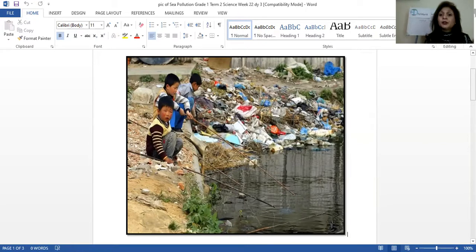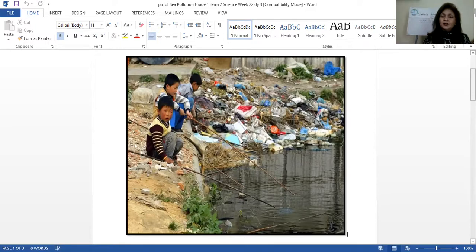Because it's been polluted. It's been polluted by different garbage, different rubbish that people throw in the water, or by oil or all the waste products that go in the water. So the water has become polluted. The water has become dirty, full of germs, right? Yes or no? Otherwise, what's the color of water? It's natural color. It's clean and clear, right? But here the water looks very dirty because they must have thrown garbage, thrown some oil in the water and it made it dirty.